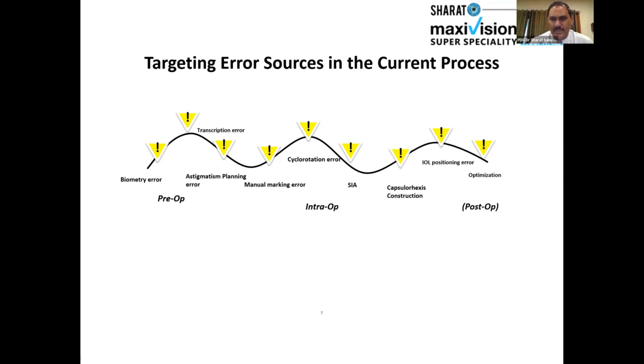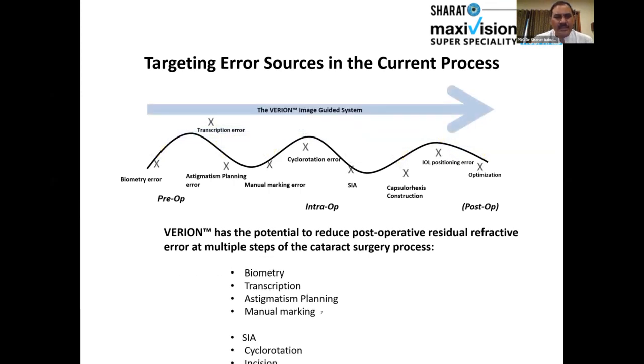And then IOL positioning error. This depends again on whether it is centered or not, which can be calculated. Is it pupil centered or not? Of course, there is a lot of debate again in that. Once it is centered and the pupil and the bag constrict, there might be some change. But on the table, you can at least make sure that it has been centered during surgery.